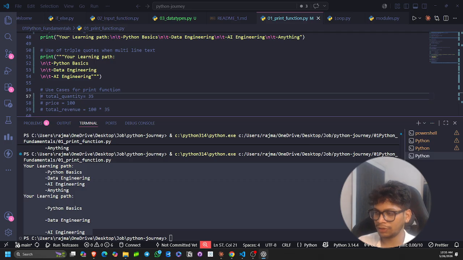I'm using ChatGPT to understand the difference in output. I have coded the same thing, but just using triple quotes makes the output different. Why?